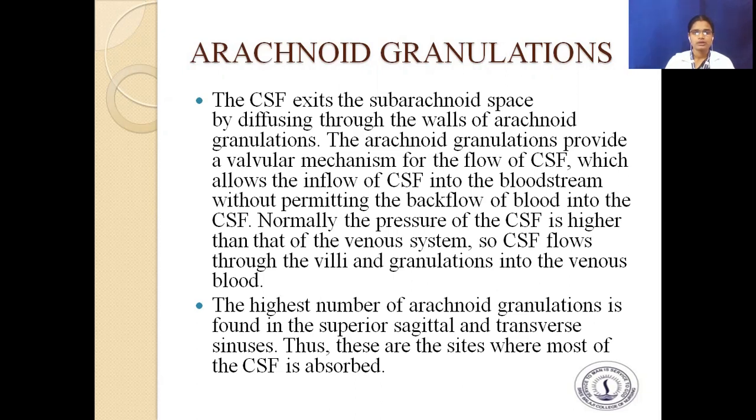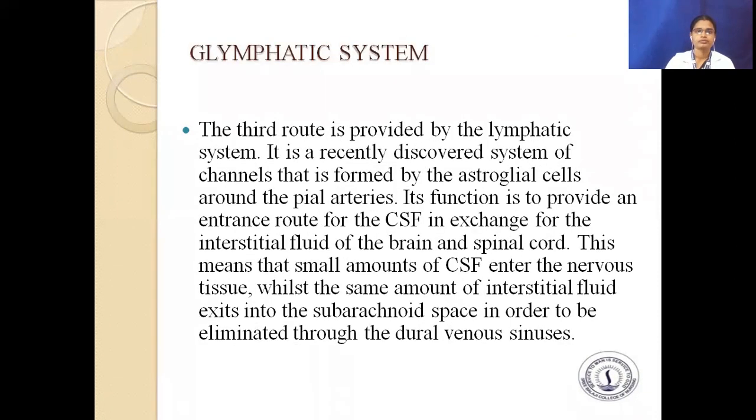Normally, the pressure of the CSF is higher than that of the venous system, so CSF flows through the villi and granulations into the venous blood. The highest number of arachnoid granulations is found in the superior sagittal and transverse sinuses. Thus, these are the sites where most of the CSF is absorbed.